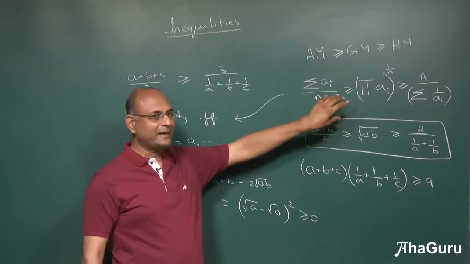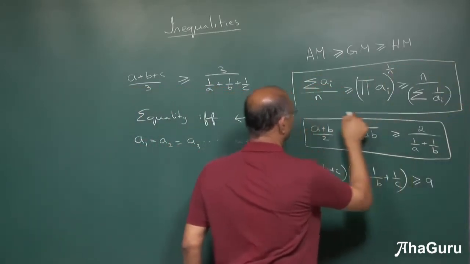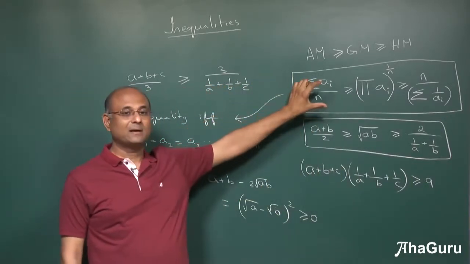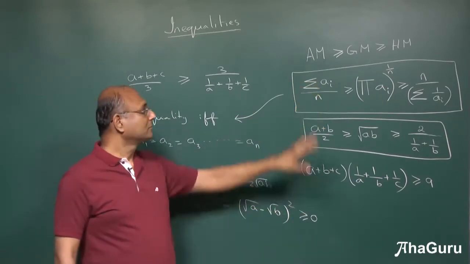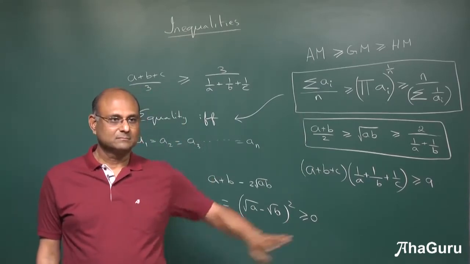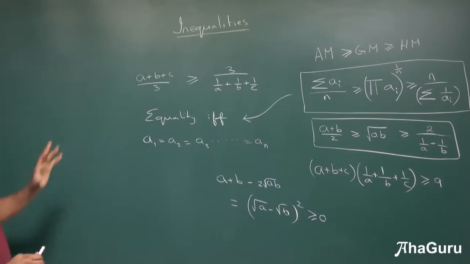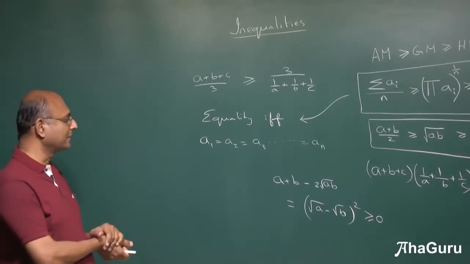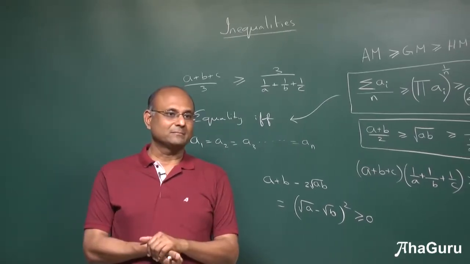We can do this kind of technique for proving this in a general case, which I am not doing right now. The more important thing is right now to remember this simple inequality and then use it. So this is called the arithmetic geometric harmonic mean inequality, AM GM HM. So this I am assuming many of you already know. Let us now look at a couple of other inequalities, simple 2 or 3 of these, and then we will look at how to apply all of these together.